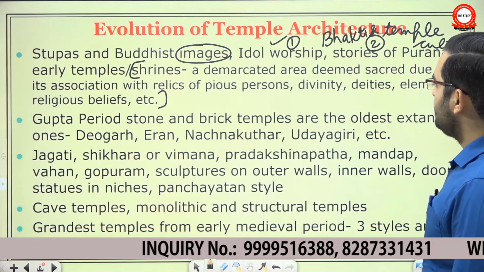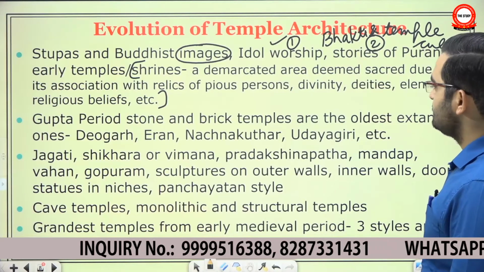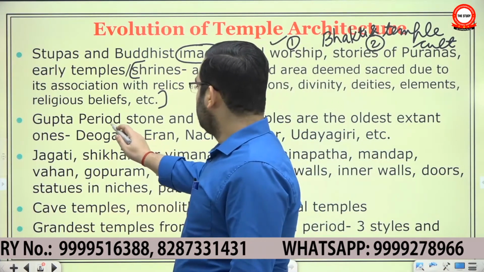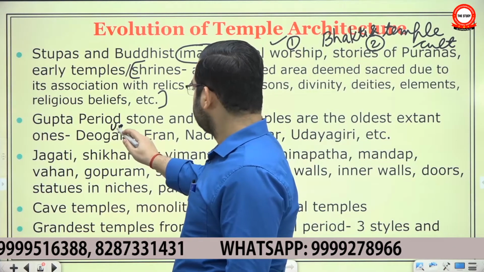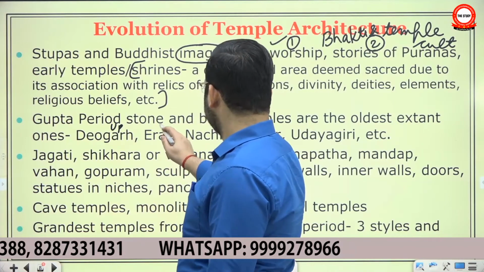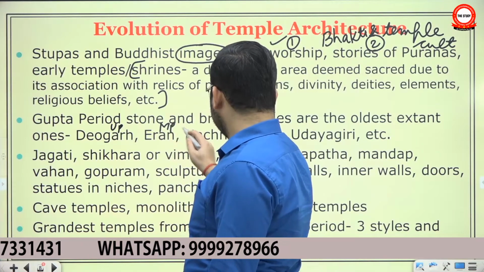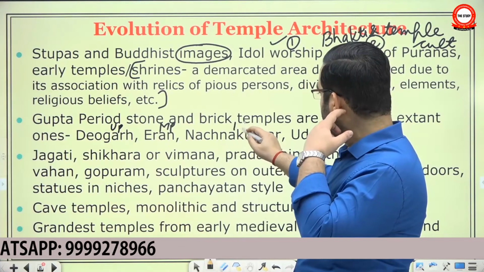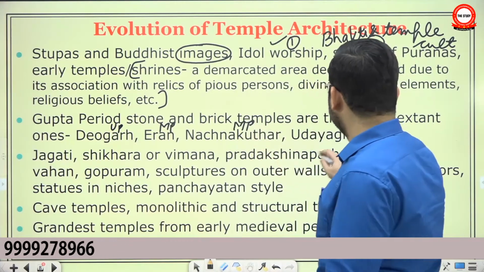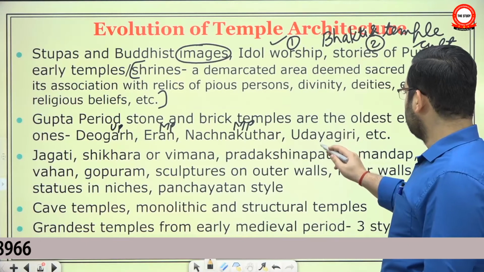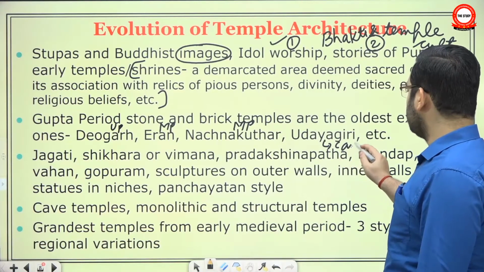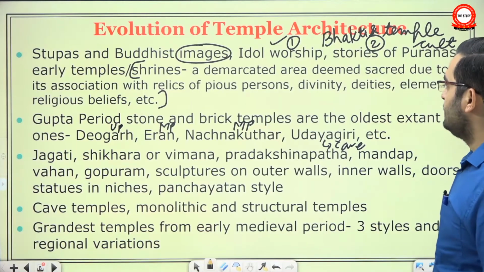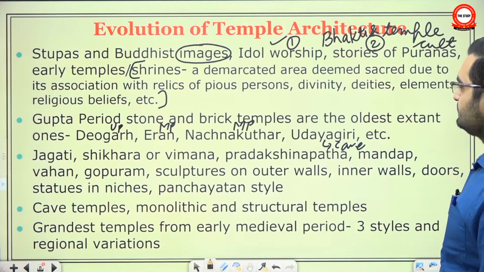The Gupta period stone and brick temples are the oldest extant ones. Deogarh, in Lalitpur district of UP. Then this is in MP, Madhya Pradesh. Here Nachna Kuthar, this is also in MP, Panna district. You have Udaygiri, near Vidisha, where you have mainly cave temples. These are the earliest stone and brick temples that survive.